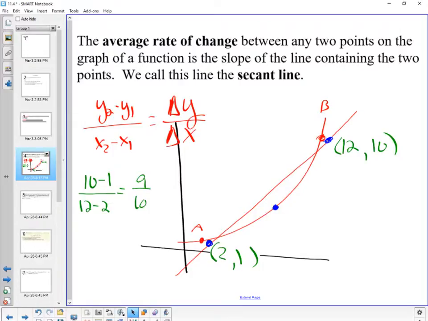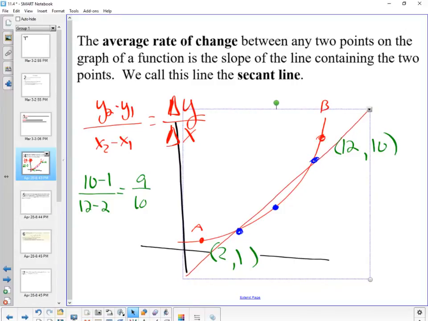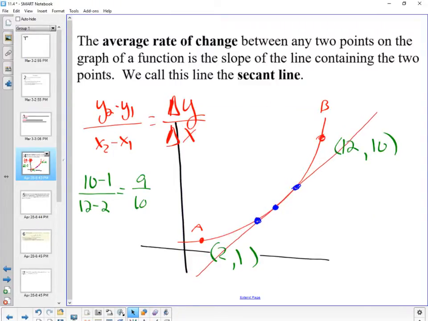So what I could do, instead of having my 2 points out there, is move them a little bit closer to each other. Do you guys see how that would make another line that would be a little bit more representative of the true slope between those 2 points? If I move them closer together still, would my new line be a better representation of that rate of change? Yes, it kind of would. And what I would want to do is get those points so close to each other, in the limit, that they're in fact one and the same point.